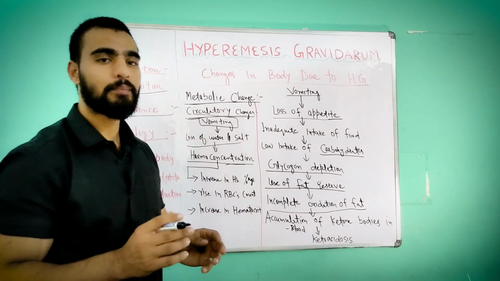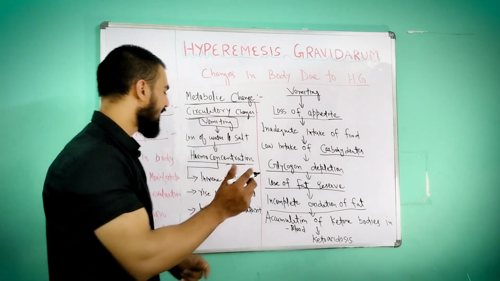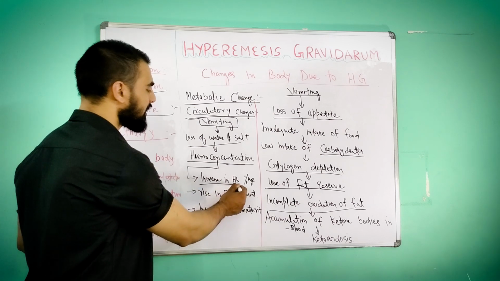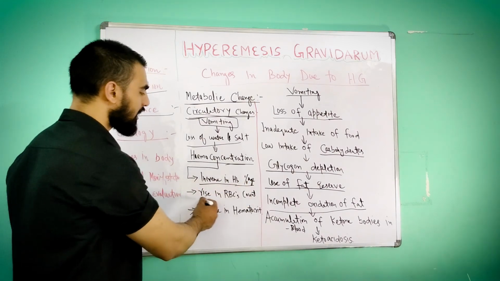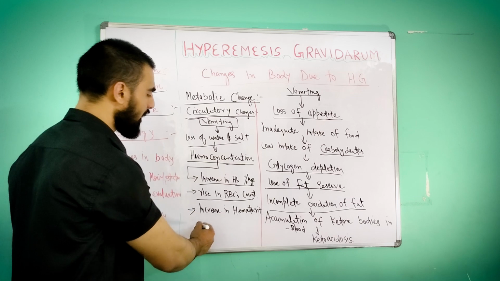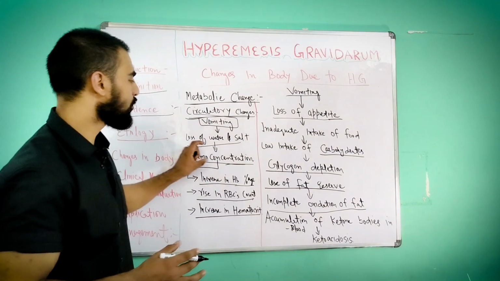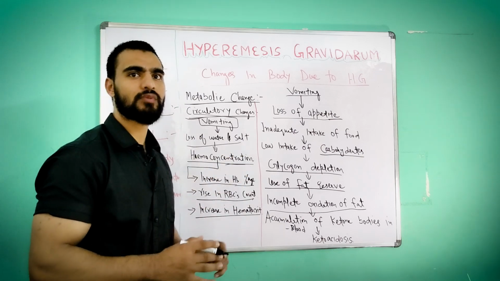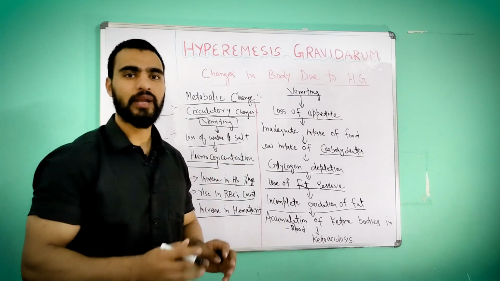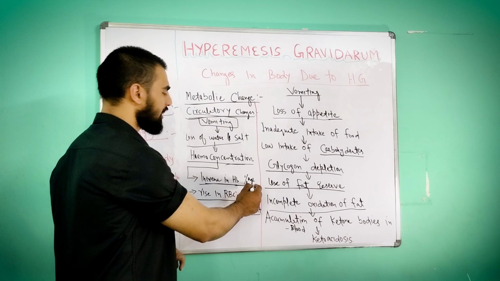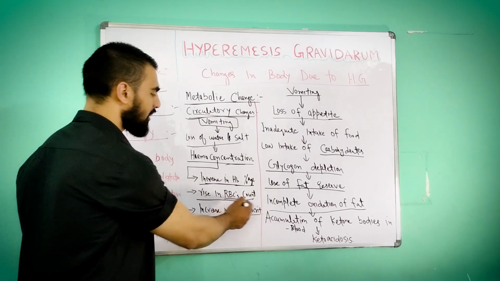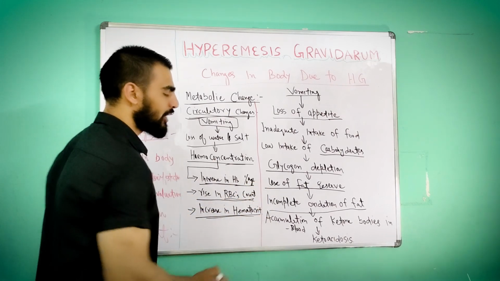The more the blood is thick, that will lead to an increase in the hemoglobin percentage, a rise in the red blood cell count, and an increase in hematocrit. That is because of hemoconcentration. When there is less plasma, less water content in the blood, it will lead to an increase in hemoglobin percentage, a rise in RBC count, and an increase in hematocrit.